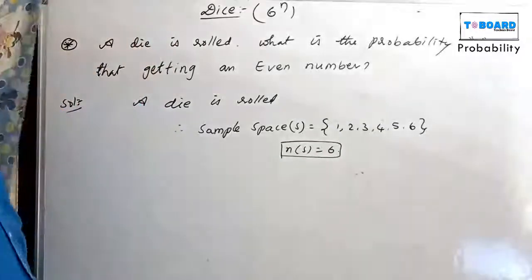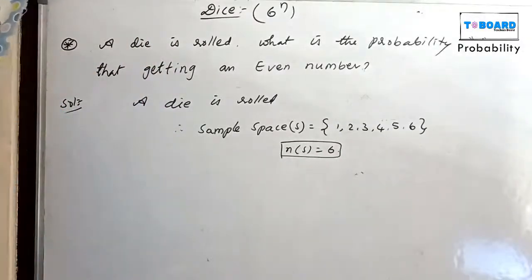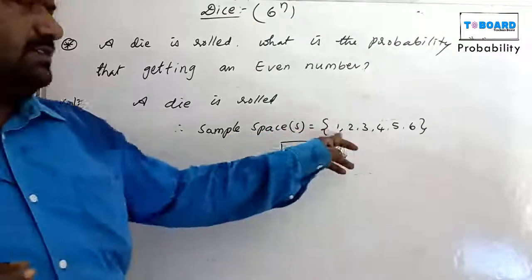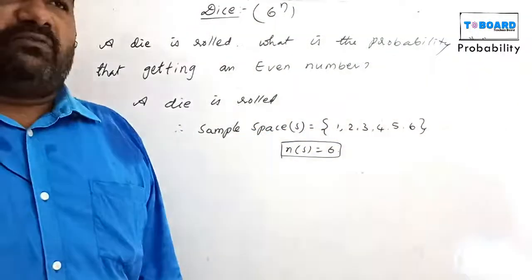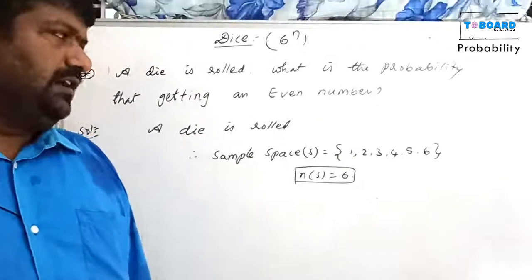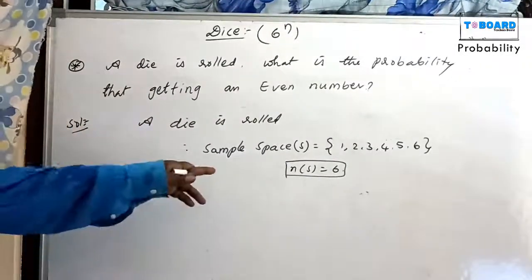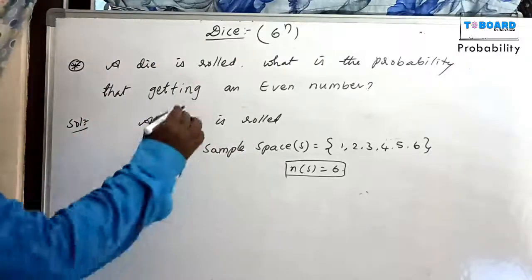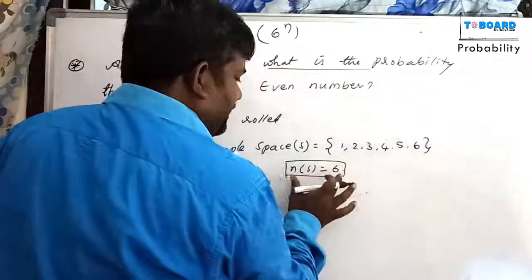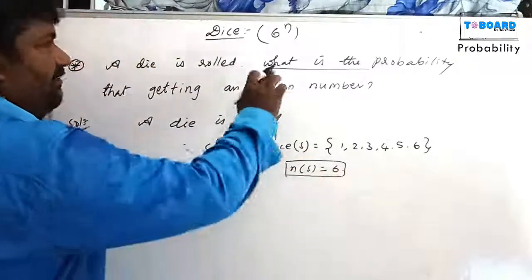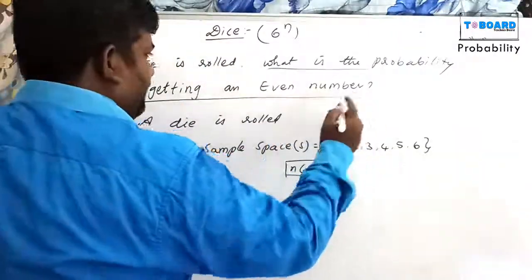A single die is rolled. Suppose we take one die and roll it. There are 6 numbers there, either 1 or 2 or 3 or 4 or 5 or 6, anyone. The total chances is 6, and the denominator is 6. What is the probability of getting an even number?